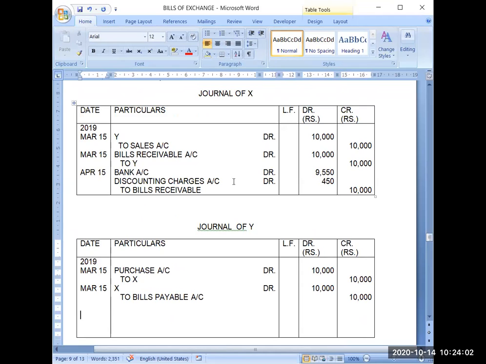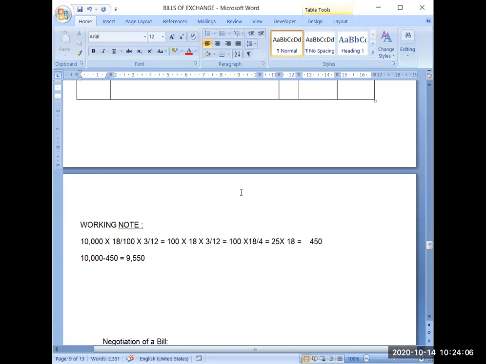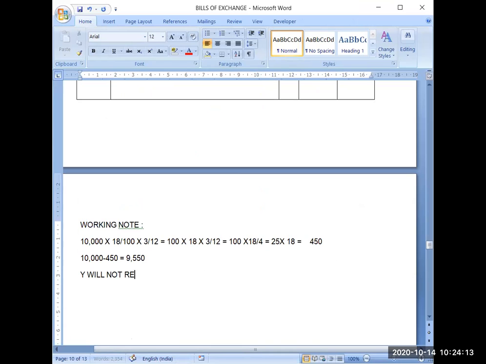So practically Y will not be knowing anything about that. So Y will not record any journal entry for discounting of the bill.